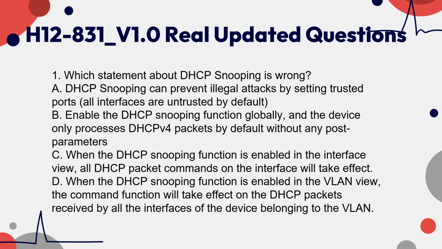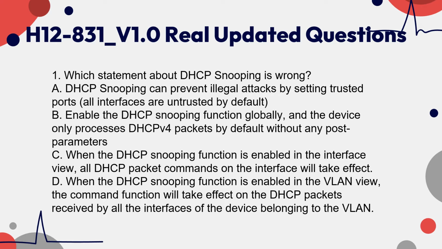1. Which statement about DHCP snooping is wrong? A. DHCP snooping can prevent illegal attacks by setting trusted ports. All interfaces are untrusted by default.